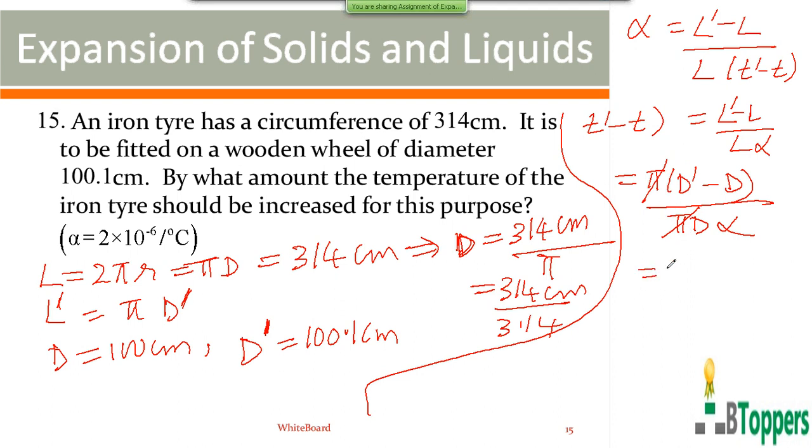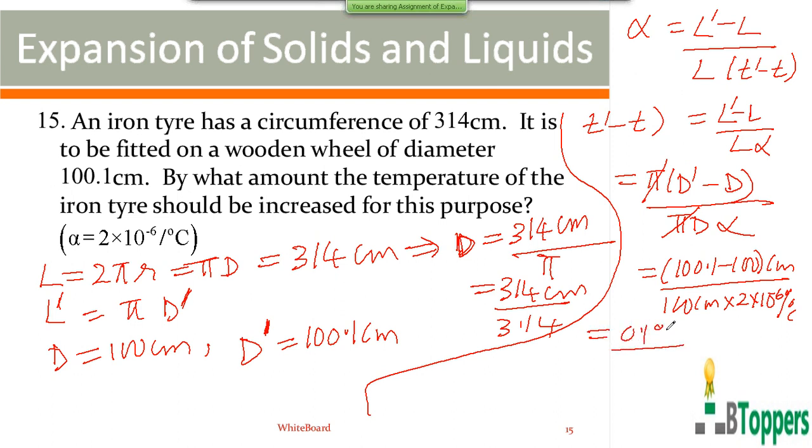So pi gets cancelled. So D dash is equal to 100.1 centimeter. Original diameter D is 100 centimeters. So alpha is 2 into 10 power minus 6 per centigrade. So units of length, centimeter, get cancelled. So this you can simplify it further. So you get increase in temperature has to be 500 degrees centigrade.